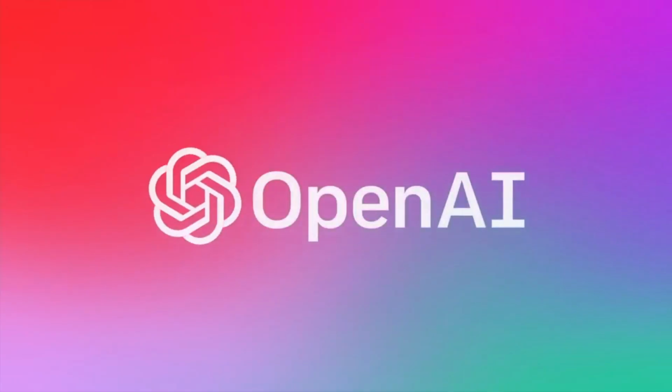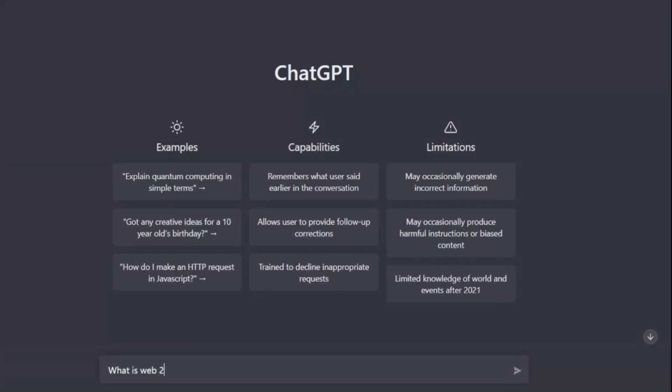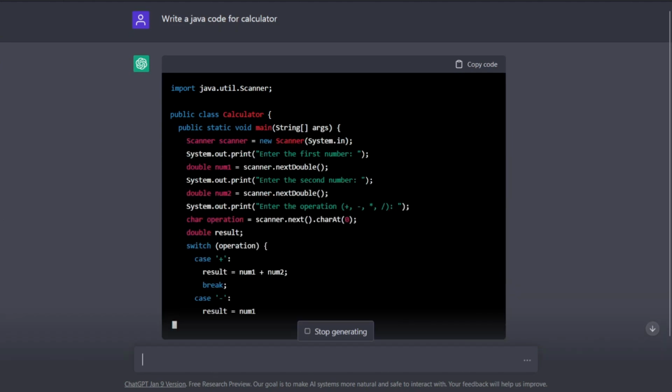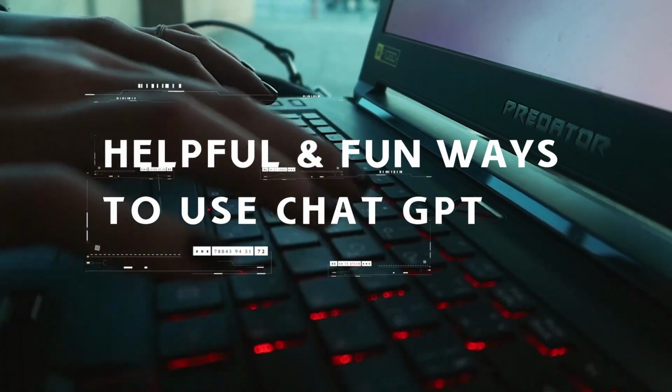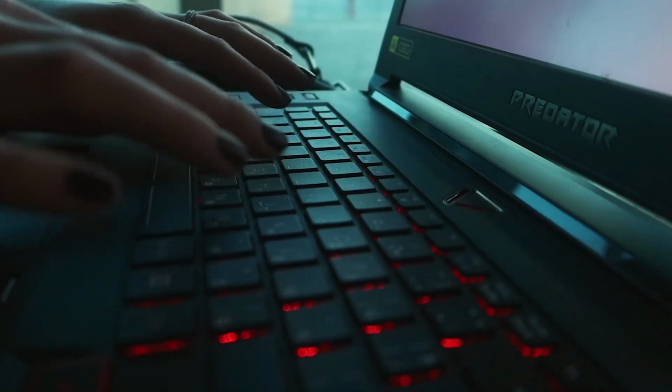ChatGPT is one of the best AI tools right now. It can provide you with tons of answers, from simple definitions to writing code that really works. However, there are some insanely helpful and fun ways that you can use ChatGPT. I bet these tricks will surprise you for sure.